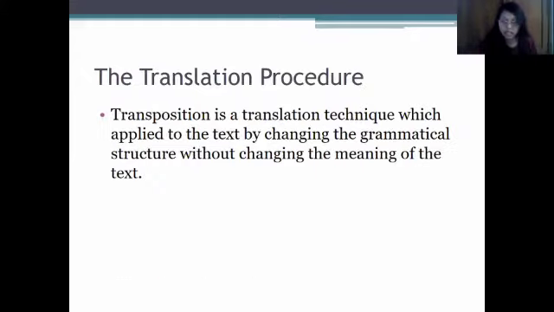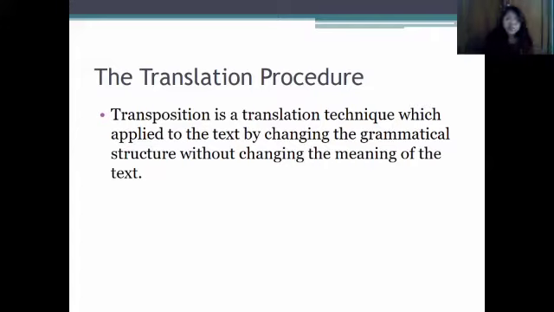Next is the translation procedure that we choose for this text. So we choose transposition. So what is transposition? Transposition is a translation technique which applies to the text by changing the grammatical structure without changing the meaning of the text. This means in translating, there are some changes made in the sentence structure from source language to target language. And in this case, the source language is Bahasa Indonesia and the target language is English.